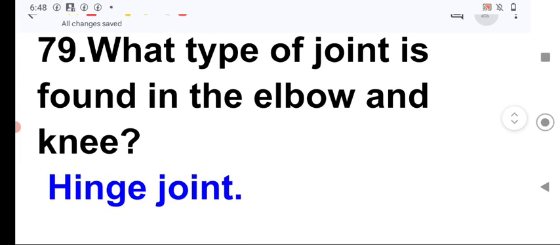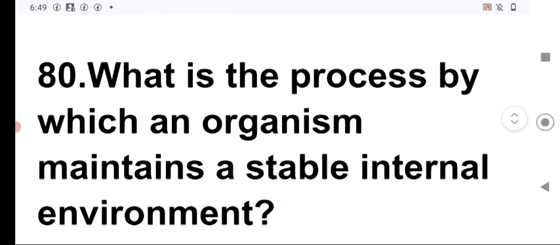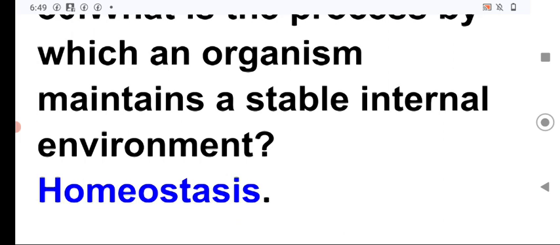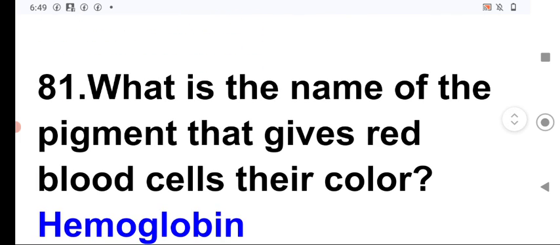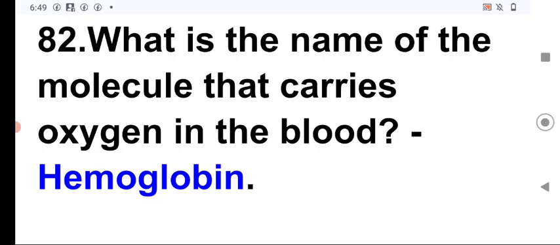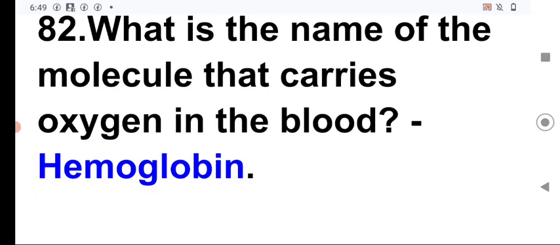Next, what type of joint is found in the elbow and knee? It is the hinge joint. Next, what is the process by which an organism maintains a stable internal environment? It is the homeostasis. Next, what is the name of the pigment that gives red blood cells their color? It is the hemoglobin. Next, what is the name of the molecule that carries oxygen in the blood? It is the hemoglobin. Here, similar types of questions have been given, and different questions have the same answer as you are observing in these lines.